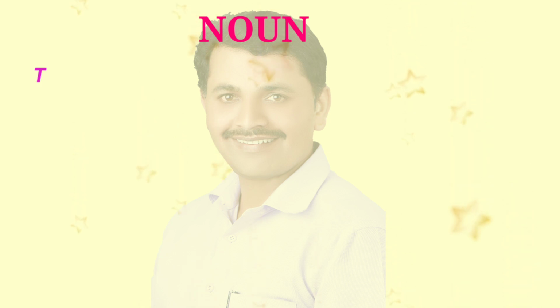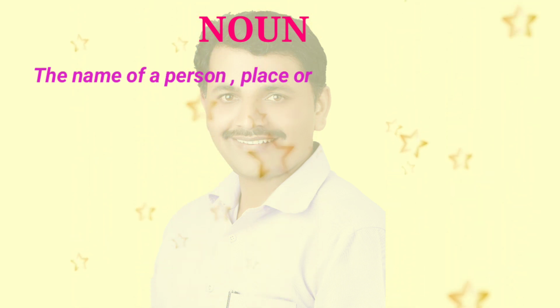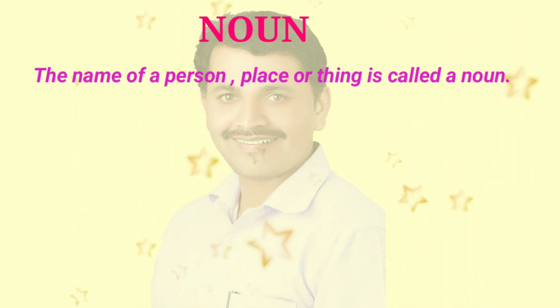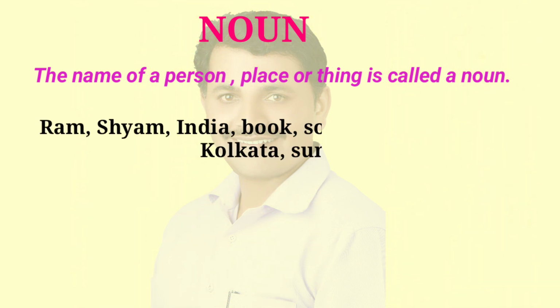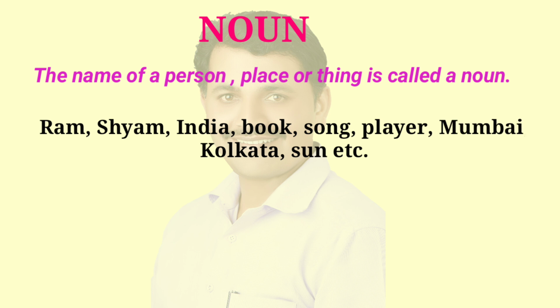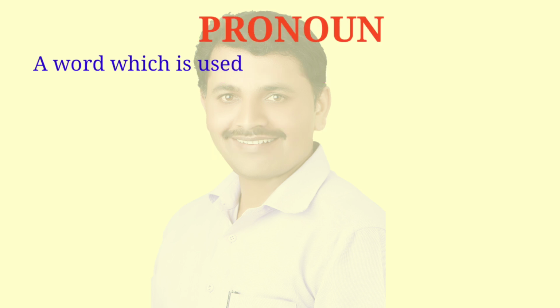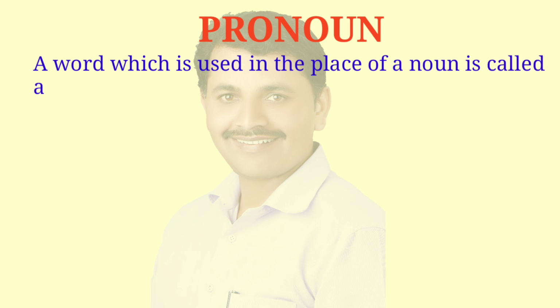The name of a person, place or thing is called a noun, or noun is a naming word. For example, Ram, Sham, India, book, song, player, Mumbai, Kolkata, sun, etc. Then the next part of speech is pronoun. A word which is used in the place of a noun is called pronoun.